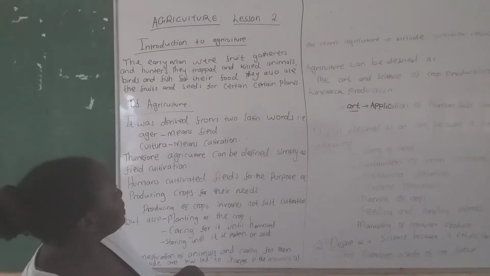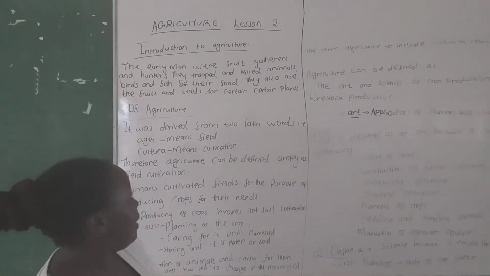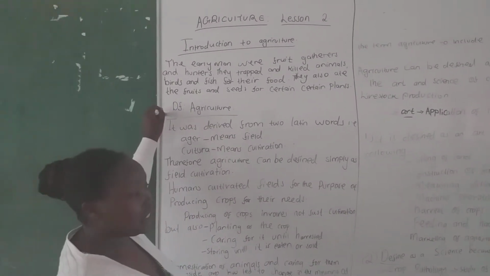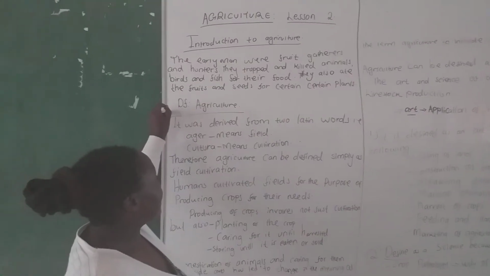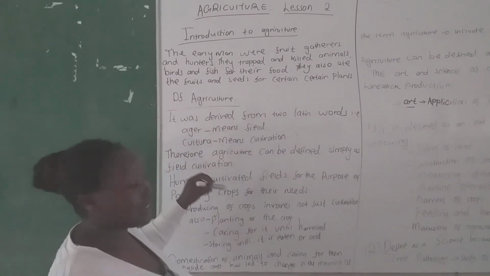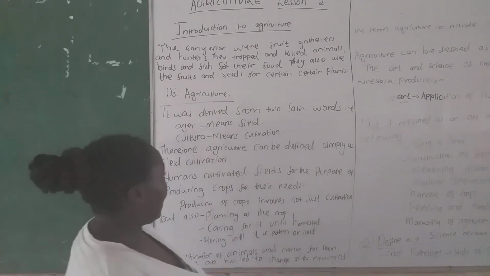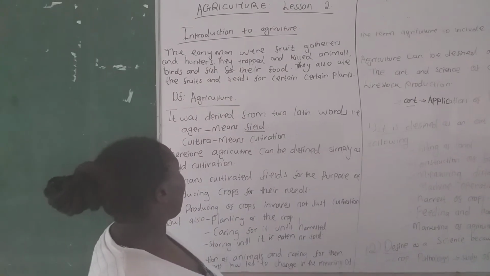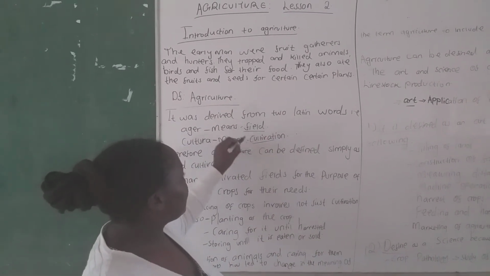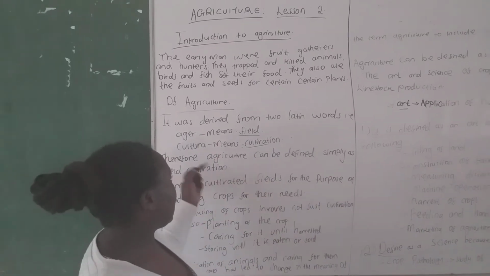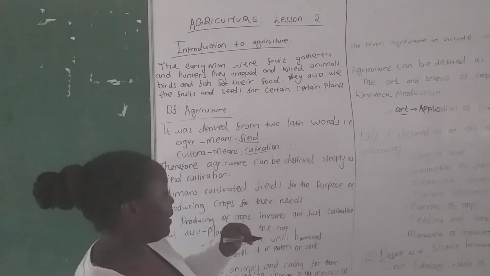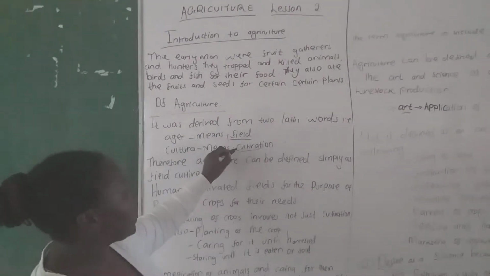So that is just a bit of introduction about agriculture, but I want us to define the term agriculture. Agriculture was derived from two Latin words, that is agar and culture. Agar means field, while culture means cultivation. So from these two terms, field and cultivation, we can say in simple terms that agriculture can be defined simply as field cultivation.